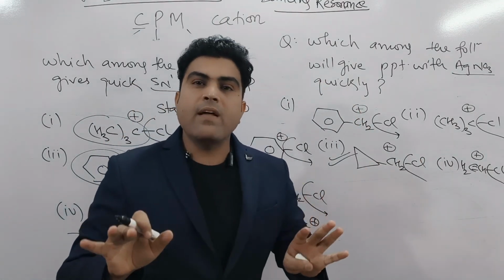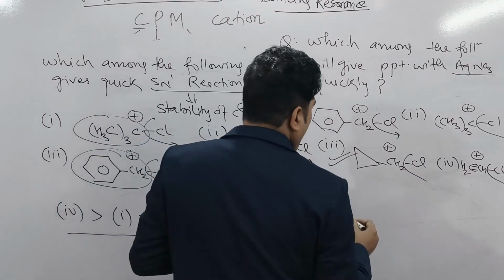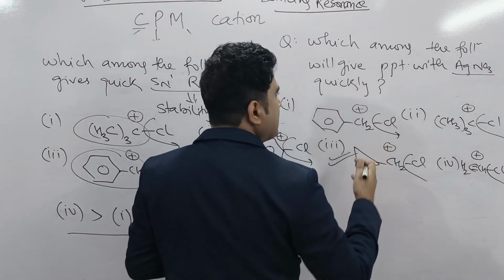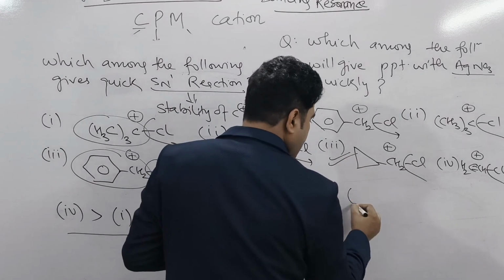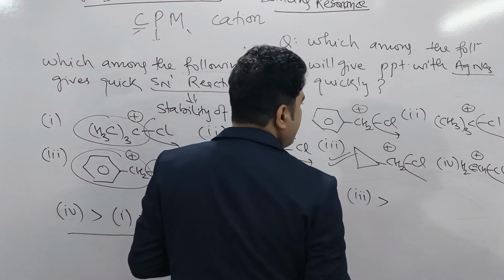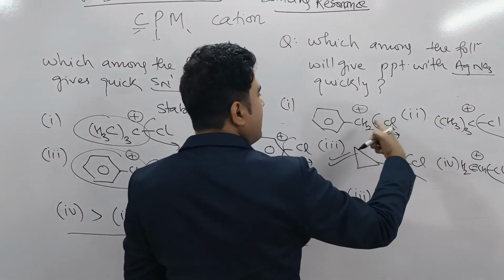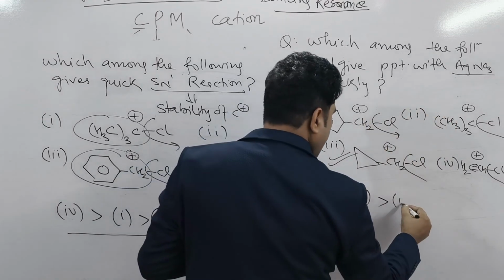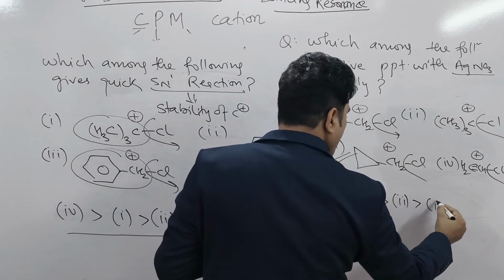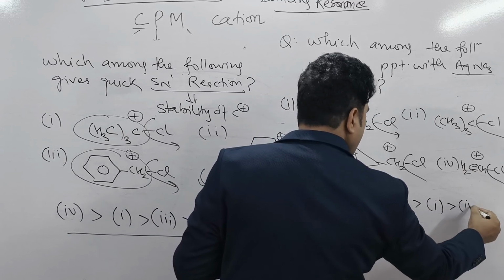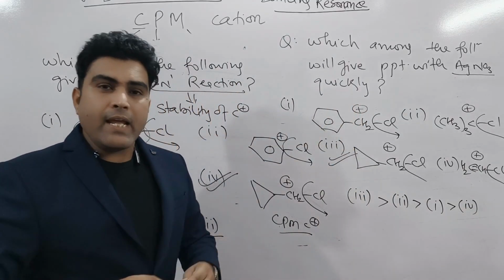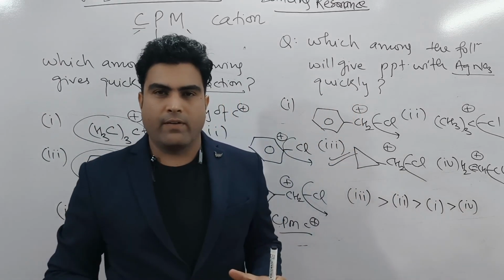And if we get the order of giving a quick precipitate with AgNO3, first it will be 3, then which is more stable, tertiary or benzyl? Tertiary. Then it will be 2, followed by 1, and the least stable one is number 4. So they can ask a question like this one.